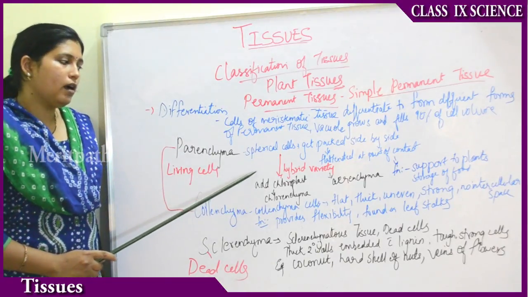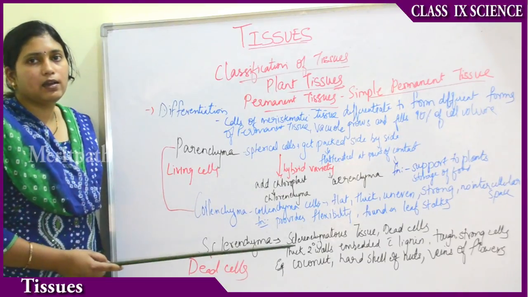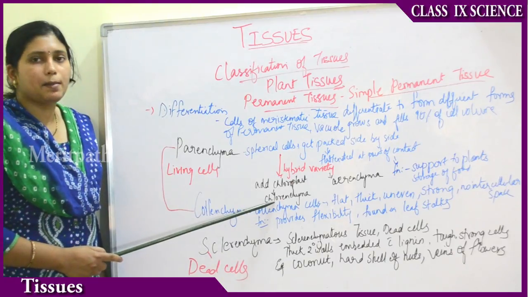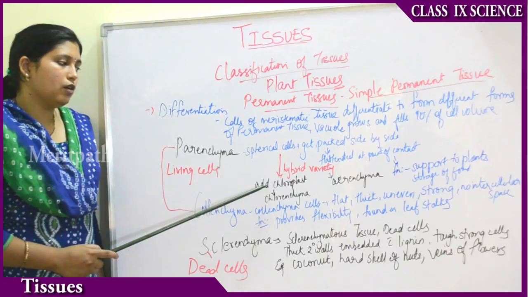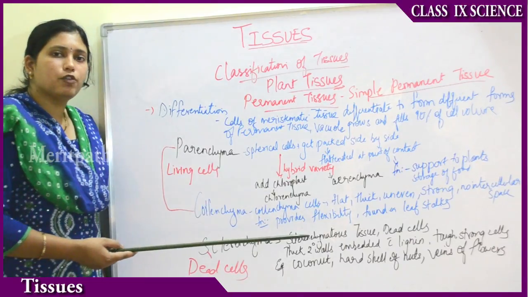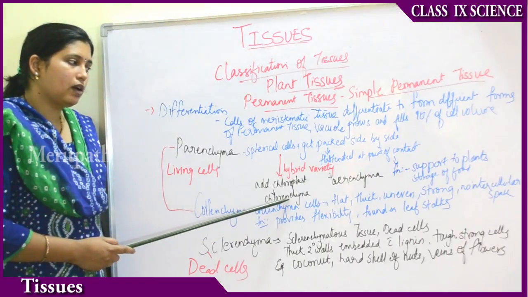Suppose you add chloroplast to these parenchyma cells, they attain green color and can also make food. Then they are called chlorenchyma cells. If you add chloroplast, you give green color to the cell, and then they will be able to perform photosynthetic activity and store food. Then they will be called chlorenchyma cells.